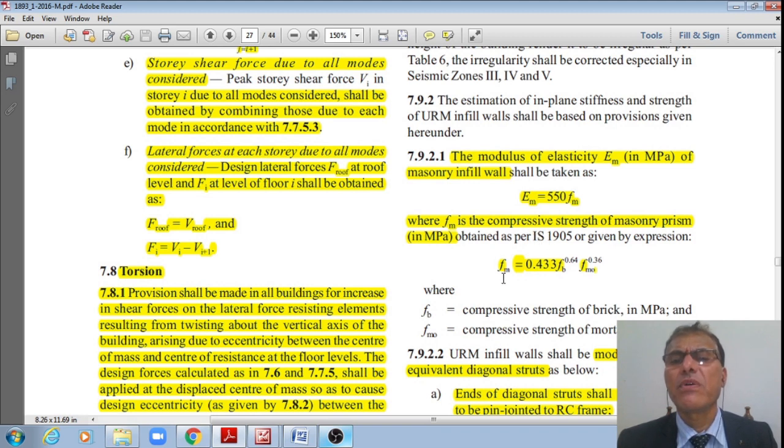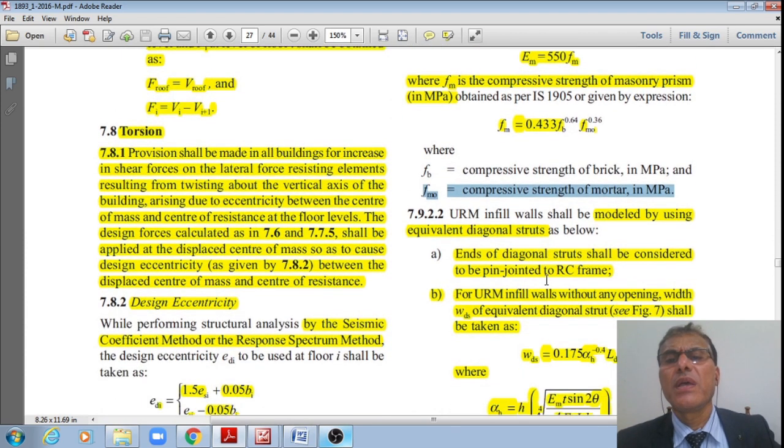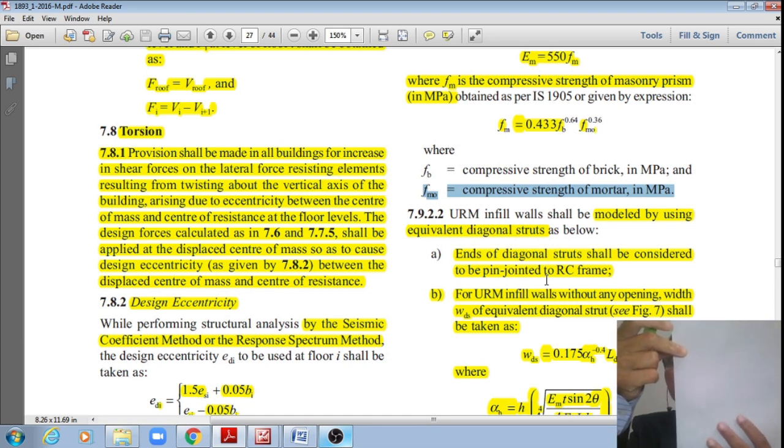it is given by FM is equal to 0.433 FB to the power 0.64 FMO to the power 0.36, where FB is the compressive strength of the brick in megapascals and FMO is the compressive strength of the mortar in megapascals. However, URM infill walls shall be modeled like this. If at all this URM infill wall is there, that shall be modeled using the equivalent diagonal strut like this.